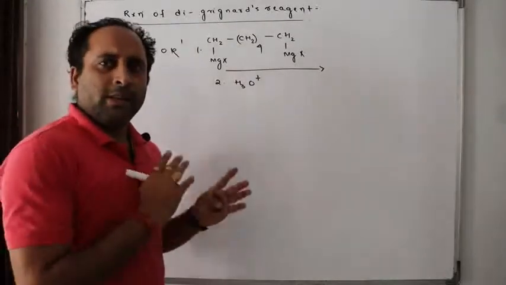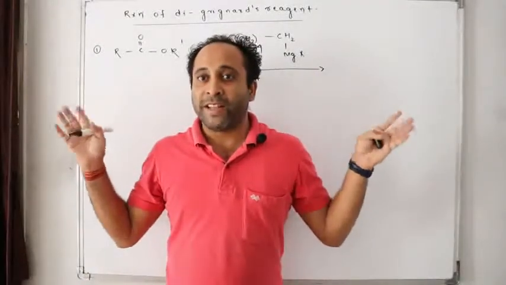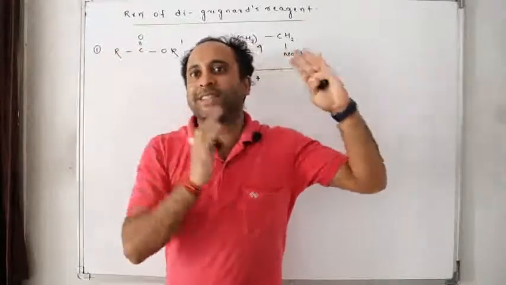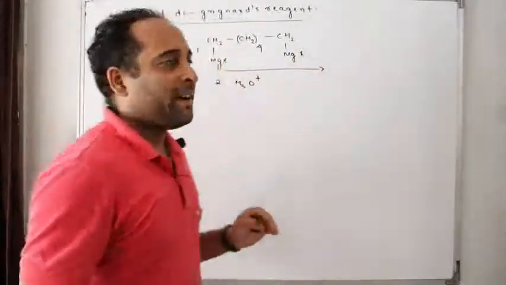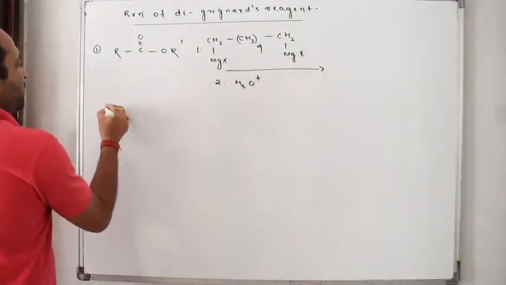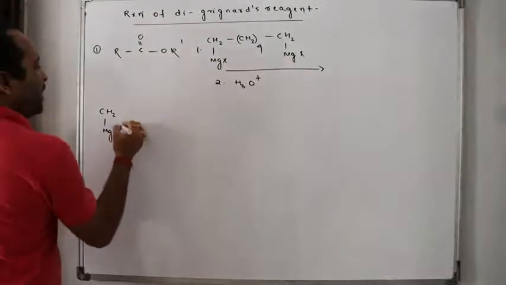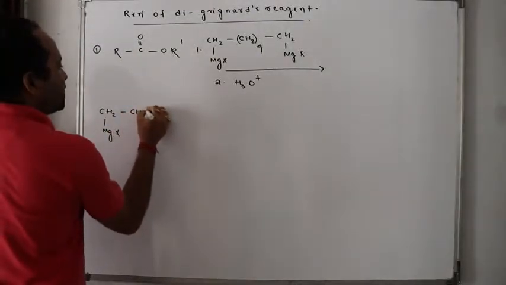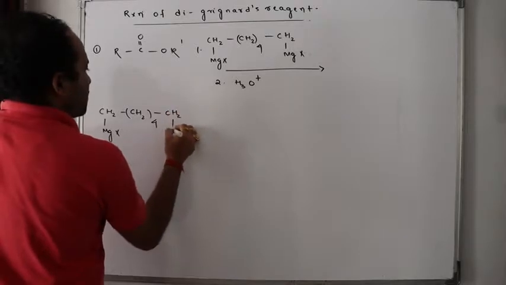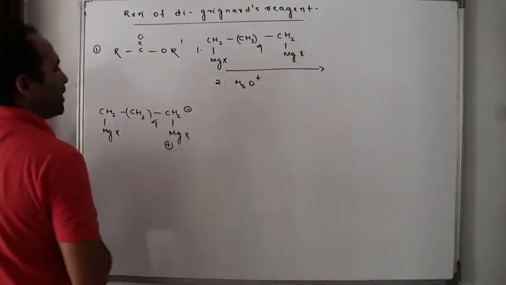Very simple. Please go back through my previous notes so that you can understand this concept very clearly, because I'll use the concepts which I have already discussed. Stay tuned and try and understand. First, as per the given concept, this is MgX plus CH2 minus.